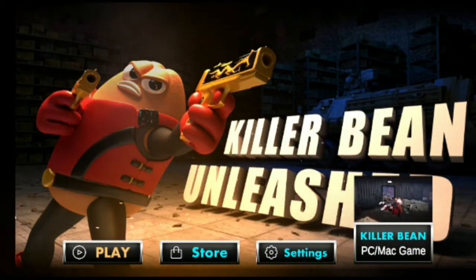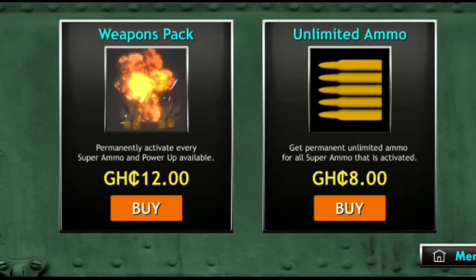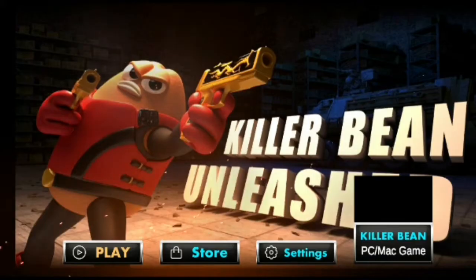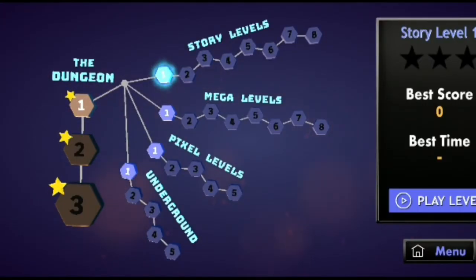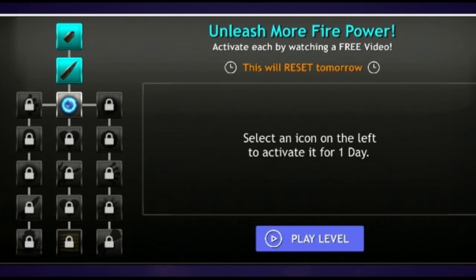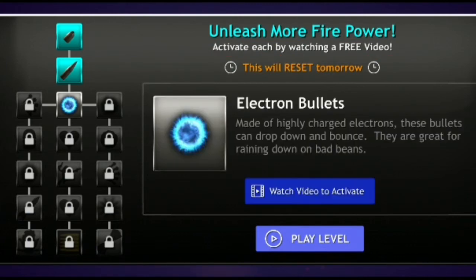We know their weapons are for sale, but we don't want that. We just go to play our level, then from the store we watch a short video to activate the weapons. So let's do that. Alright, so here is the store. Just select the weapon, then watch a small free video to activate it. So let me open some few of them. Alright, so let's go.